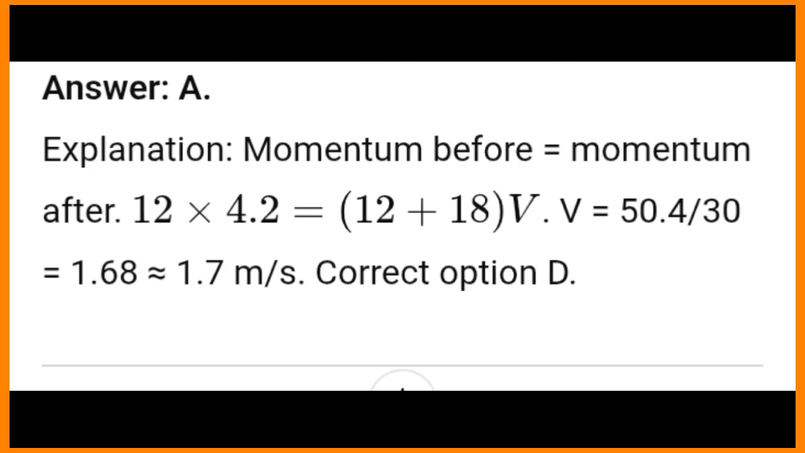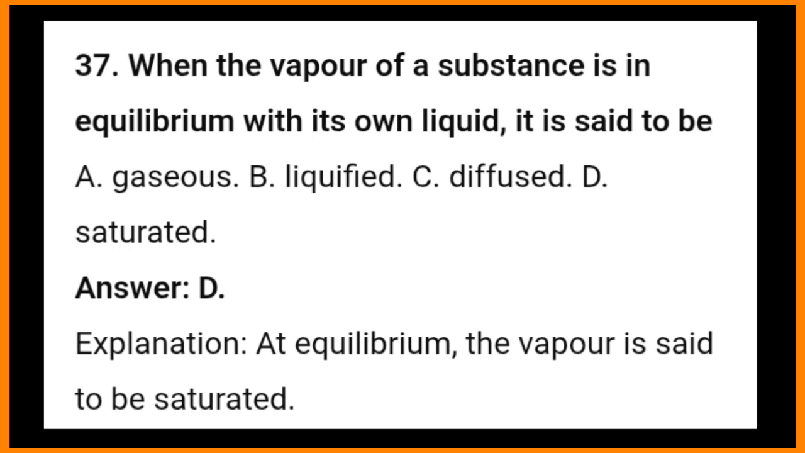37. When the vapor of a substance is in equilibrium with its own liquid, it is said to be A. gaseous, B. liquefied, C. diffused, D. saturated. Answer D. Explanation: at equilibrium, the vapor is said to be saturated.